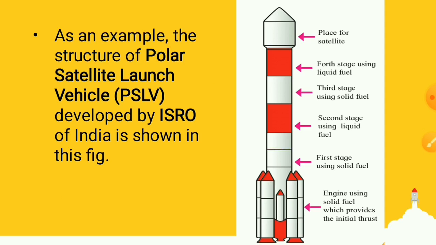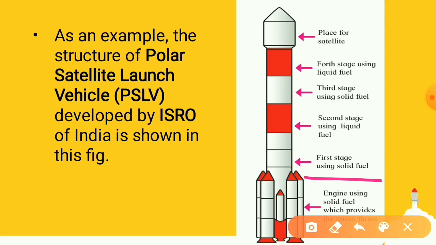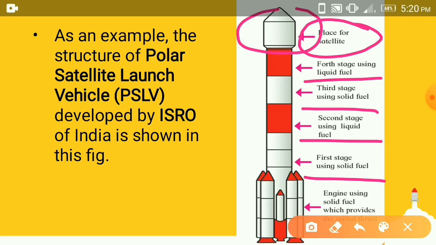As an example, the structure of the Polar Satellite Launch Vehicle, PSLV, developed by ISRO is shown in this figure. You can see the different stages: first stage using solid fuel, second stage using liquid fuel, third stage using solid fuel, fourth stage using liquid fuel, and last is the place of the satellite.